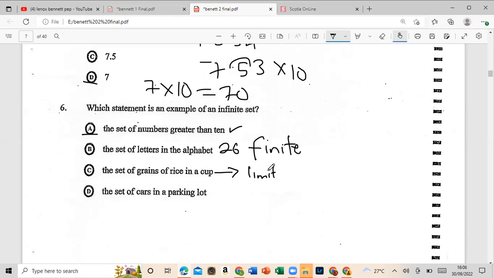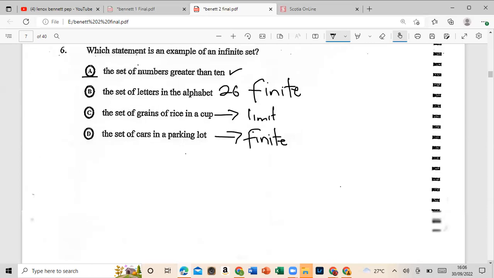Many means there's a lot, but it has a fixed amount. So if you should sit down and count them, you get an exact number. Right? The set of cars in a car parking lot, that also is a finite set. Alright guys, this is a minute thing. No rush. So let's move on to number 7. Again guys, remember you're encouraged to answer the questions before me.